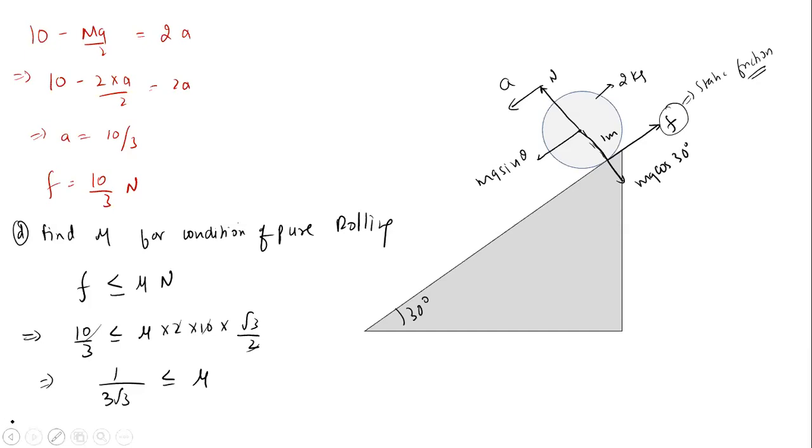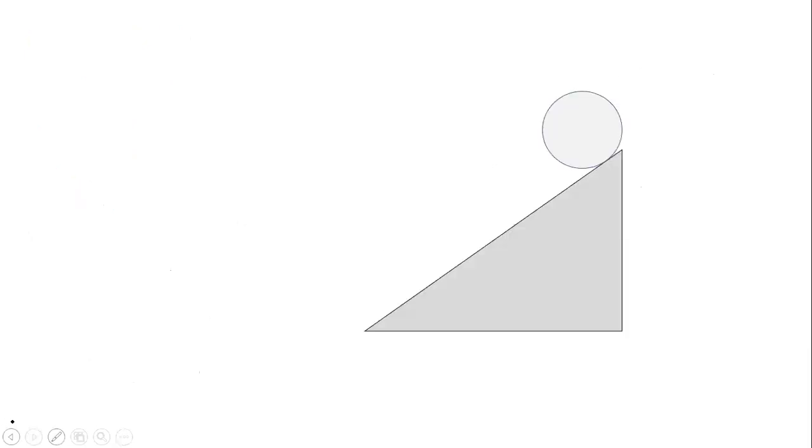Now, the next thing you have to find: suppose the distance on the inclined plane is s. Can you find the time taken by the body to reach the bottom of the inclined plane?